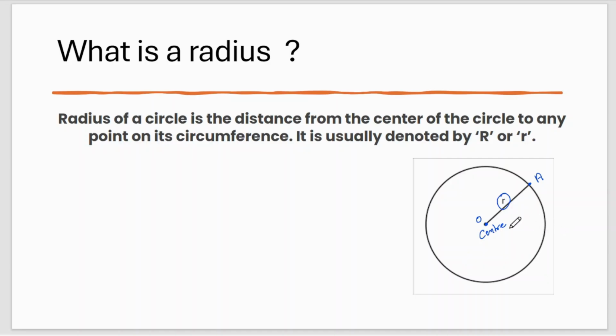We generally denote the radius by small r or capital R. In coming slides, you will come to know where we will be using capital R and small r. It is just for reference. There is no fixed rule that you have to use only capital R or small r, but for convenience, we will be using capital R and small r for our questions.